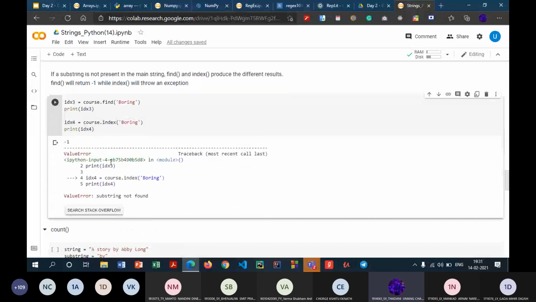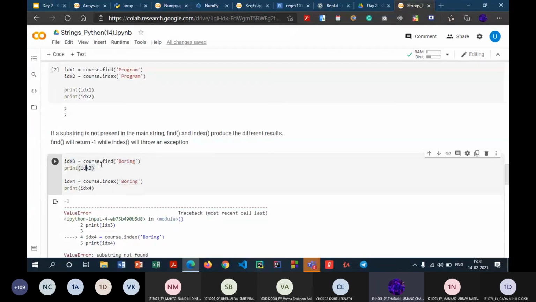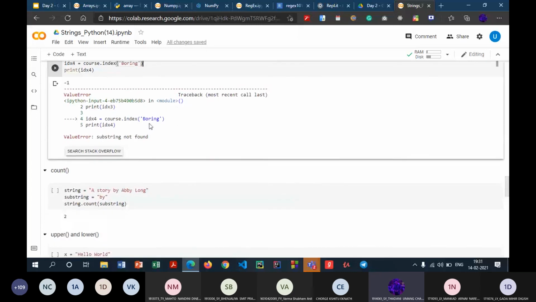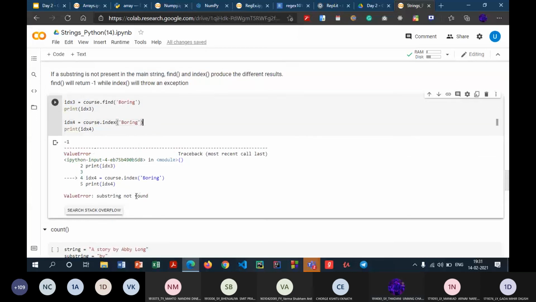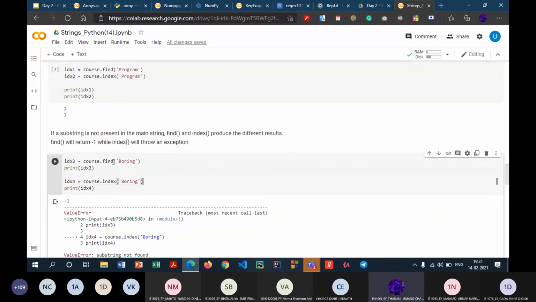As you can see, in the first case, when I have used the find method, since boring is not a part of Python programming, which is also true since Python is not boring, the find method gives the result as -1. But when I use the index method, it leads to an error. As I said, Python is interpreted, so this will get executed as it is, and it will not interrupt the flow of the program. This particular error will not interrupt the flow of your program, and only this part will lead to an error. So if you're not sure whether your substring is present in the main string or not, go with the find method, else go with the index method.